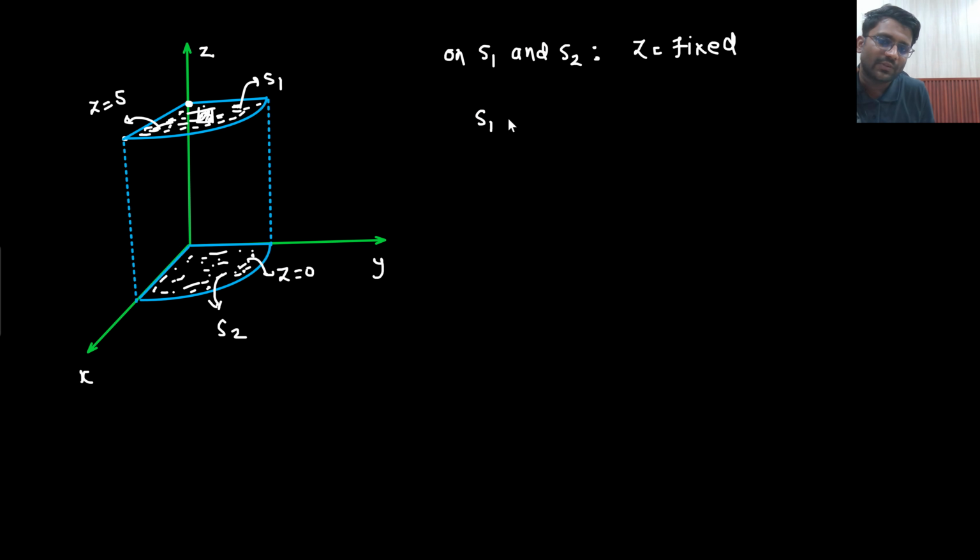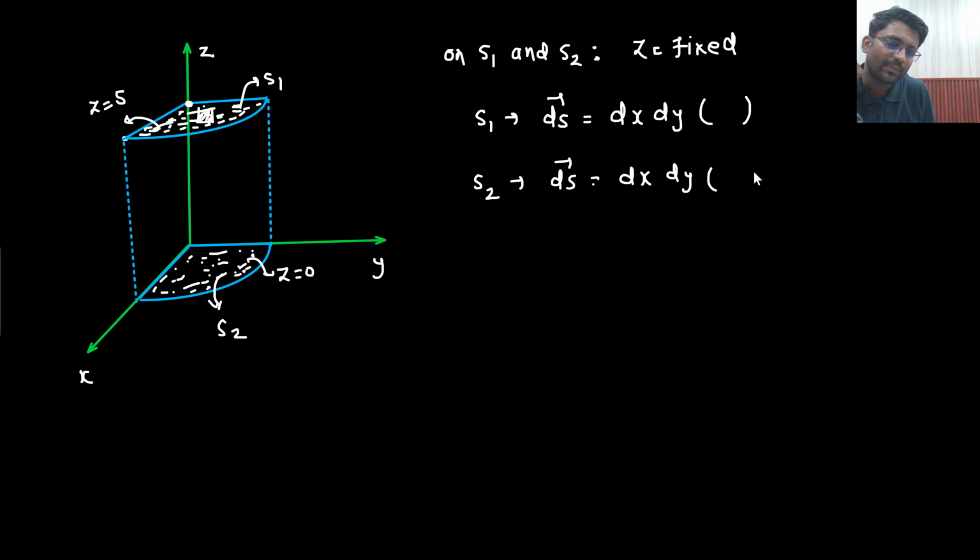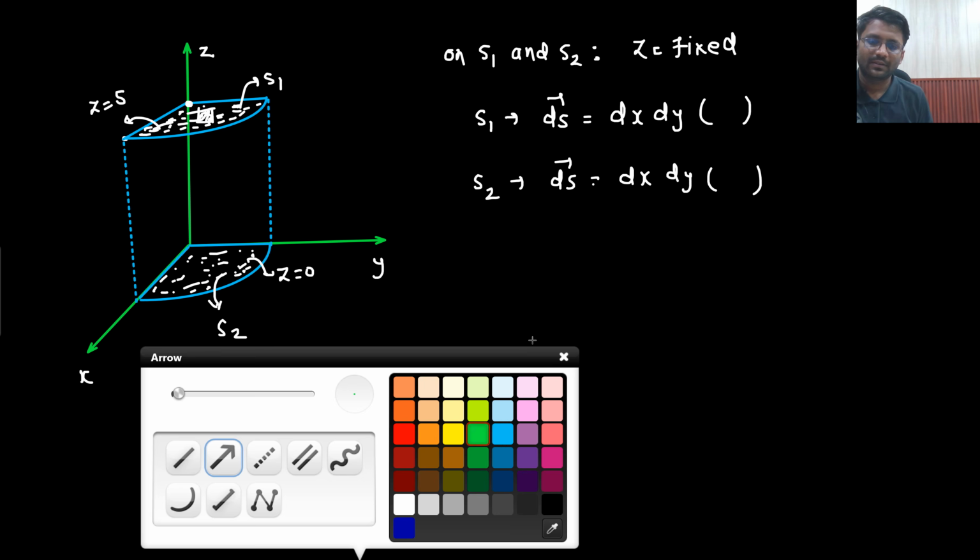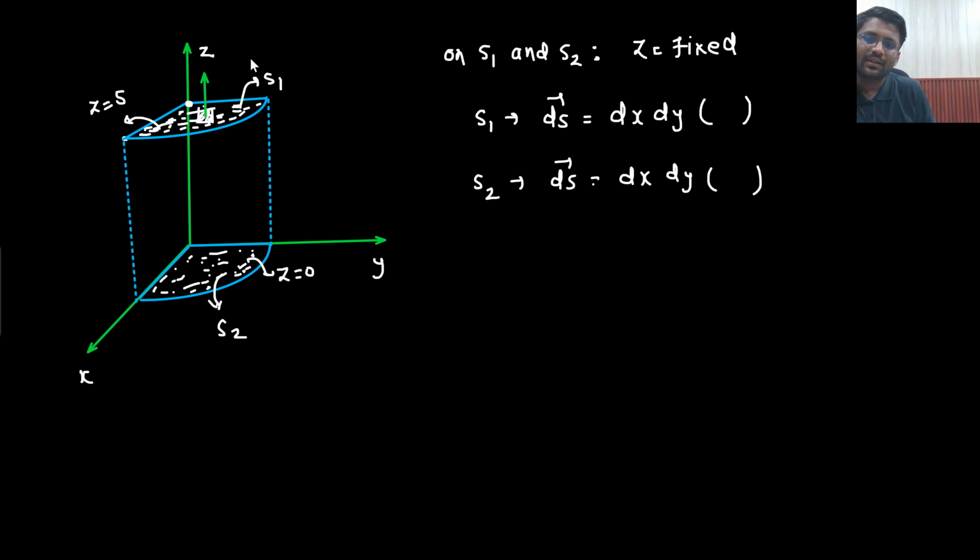What will be the ds vector for S1? So the ds vector will be, z is fixed, that means you are moving in the x and y direction. The vector I will write down, don't worry. And here as well, the ds will be dx dy only. But what about the direction? The direction I need to write down. So what will be the direction? The direction would be outward, and here it would be outward. So for S1 it will be plus AZ cap, and here it would be minus AZ cap, right? Plus AZ cap, minus AZ cap.